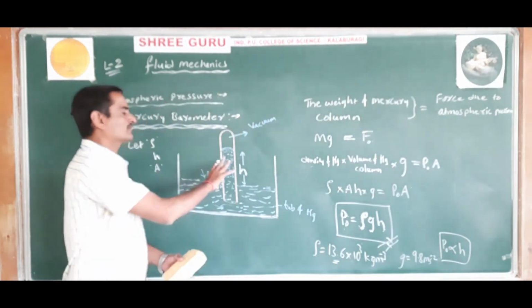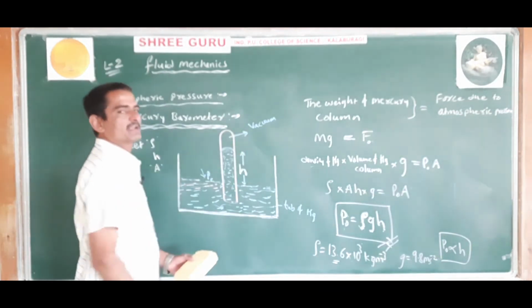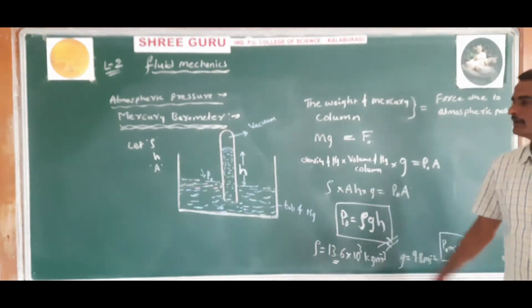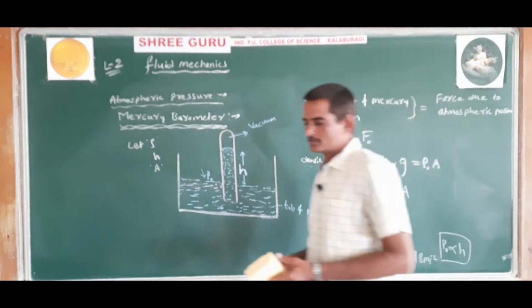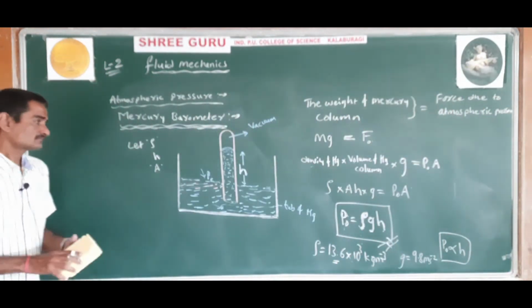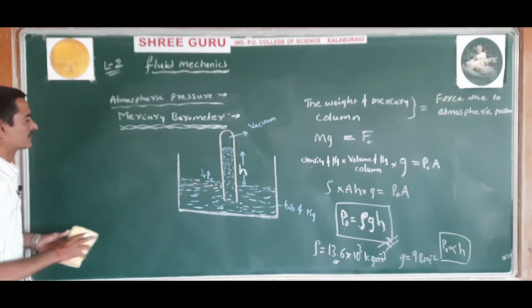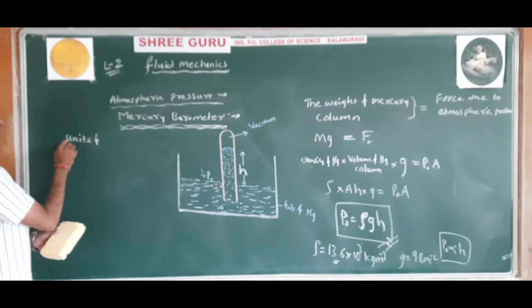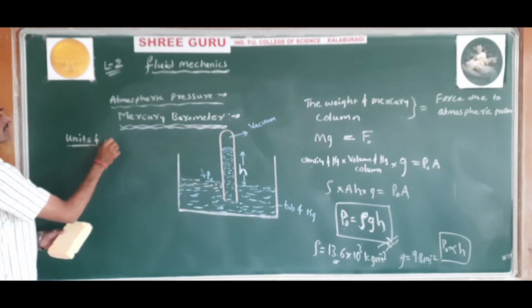So if you use water, the height becomes very large, so practically it is not possible. That's why they use mercury. Understood? Okay.